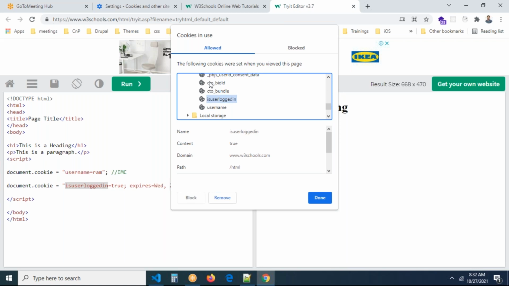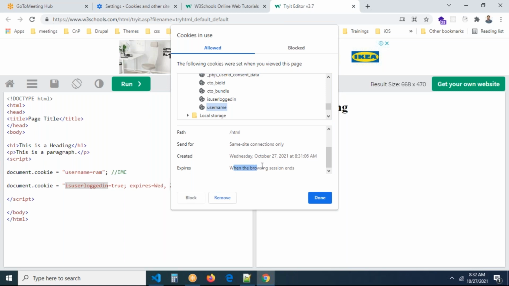Somewhere the cookies are available, but right, cookies are always saved inside the browser. That's why my point was like this. Cookies are always saved inside the browser. This is a way of saving the cookie, and you can see the username cookie. You can see when it will expire. Can you see there is an option called expires? When the browsing session ends, the username cookie will be deleted automatically if you close the browser.